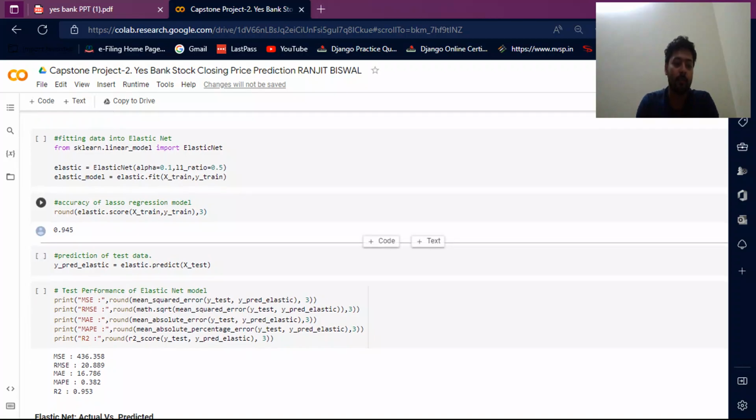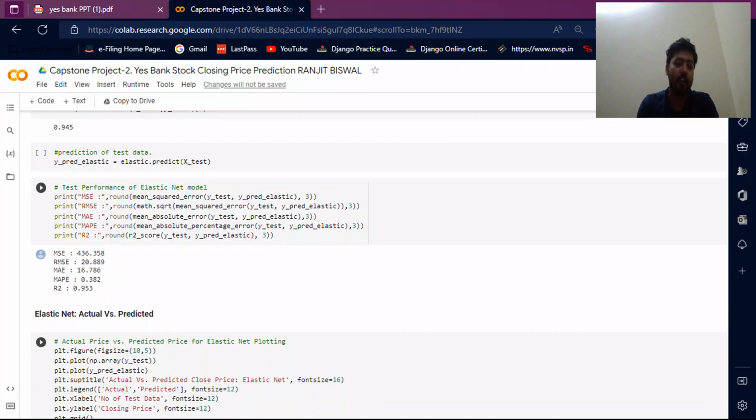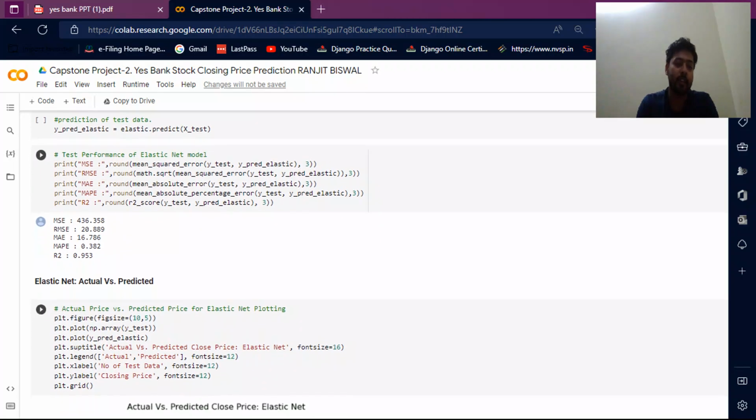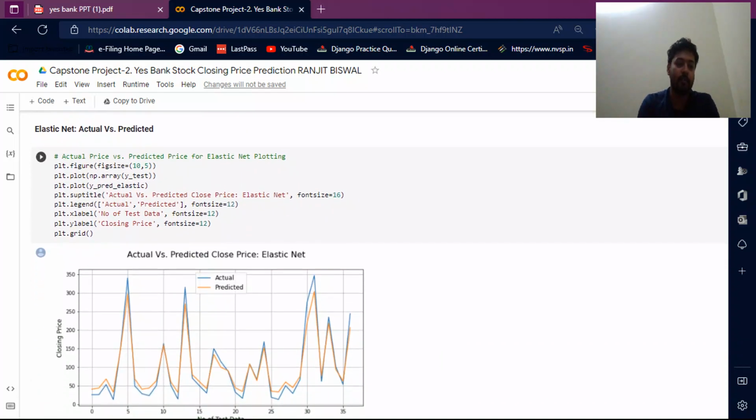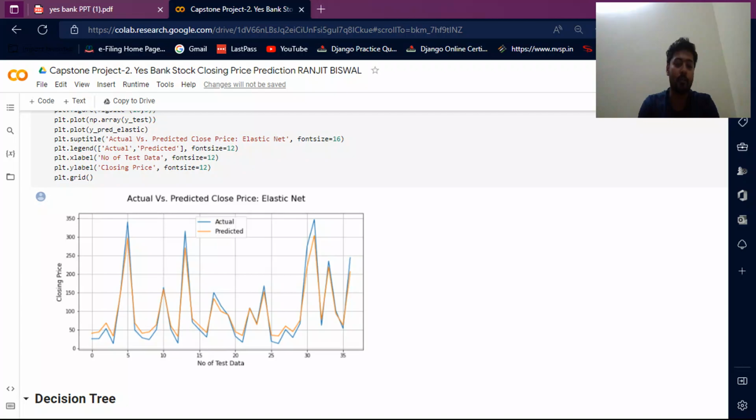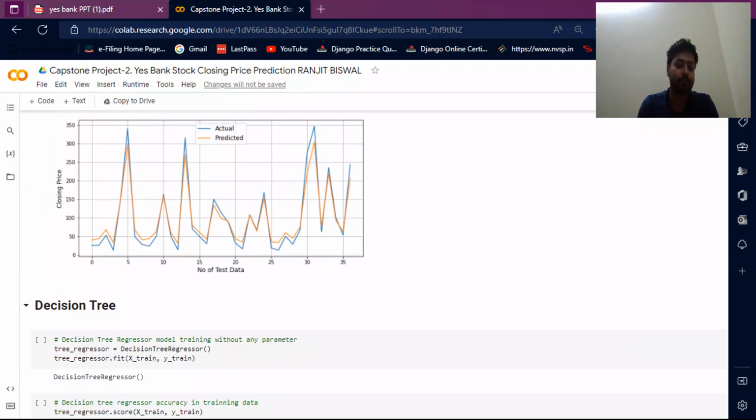Then I do elastic net. For elastic net, the accuracy is 0.945. Then I do prediction on the data, and this is the output. The MSE value is 436.358 and the R2 value is 0.95. Then I do elastic net actual versus predicted. This is the output. It shows somewhat similar values with each other.